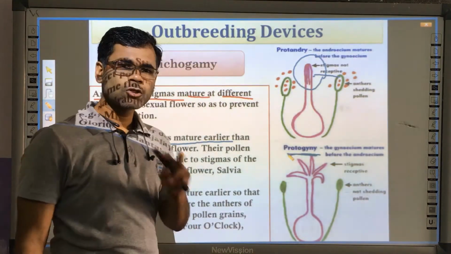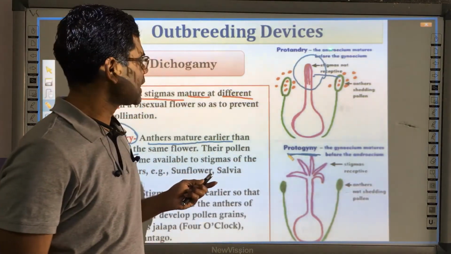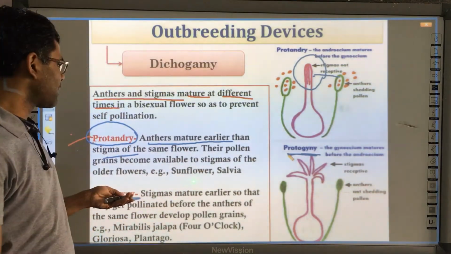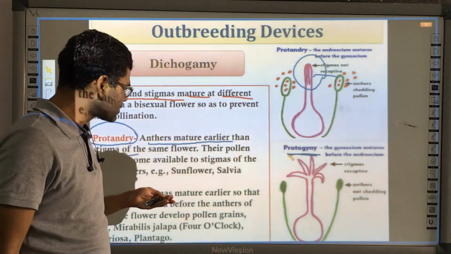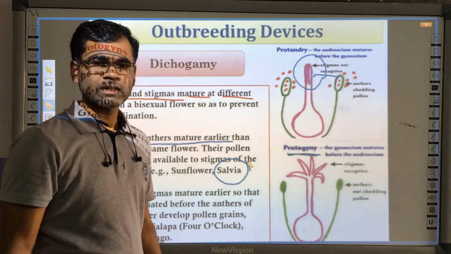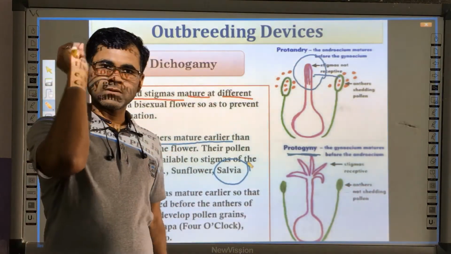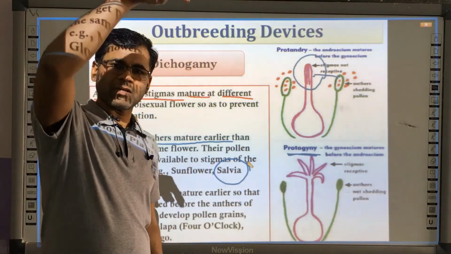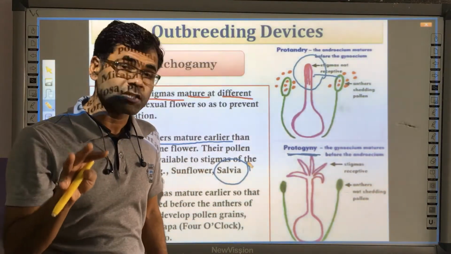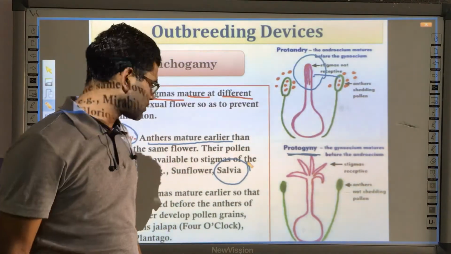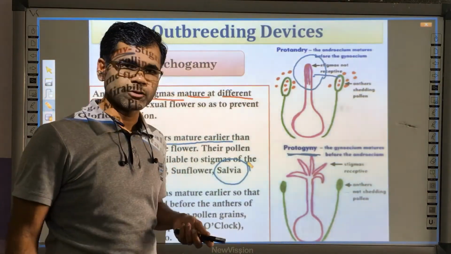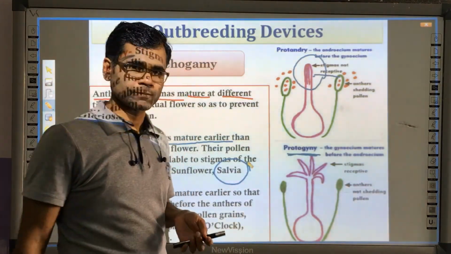So there are two important ways called protandry and protogamy. Protandry is performed by some plants, for example sunflower. And remember this flower, salvia. We discussed salvia in our previous topic also. There you have seen that the stigma is exposed enough in one flower, and in another flower the stigma is not so exposed. That's why there is cross-pollination. If you miss the link, you can watch the previous videos to get the continuity of the topics.